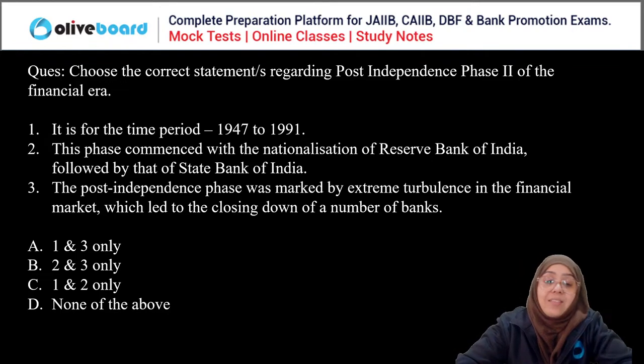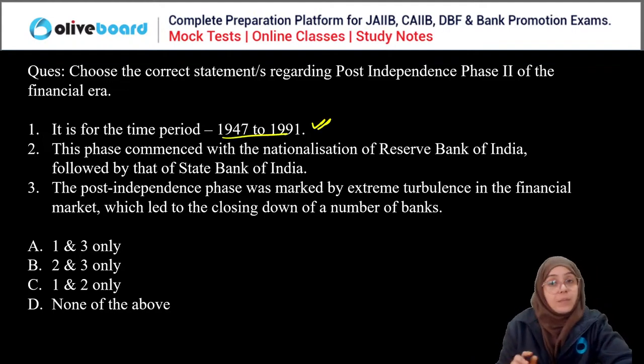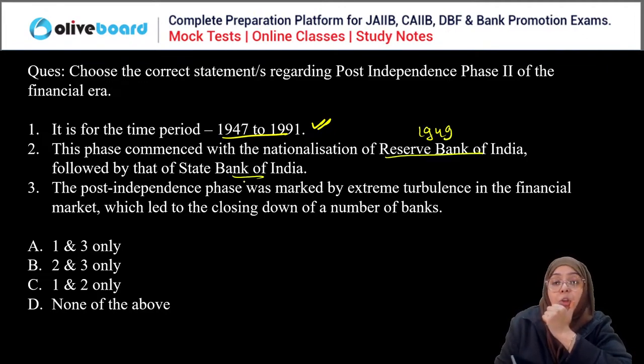Now you are saying C again, first and second. Read out the question again and then answer. The time period 1947 to 1991 is correct. The phase commenced with the nationalization of RBI in 1949, followed by SBI in 1955.